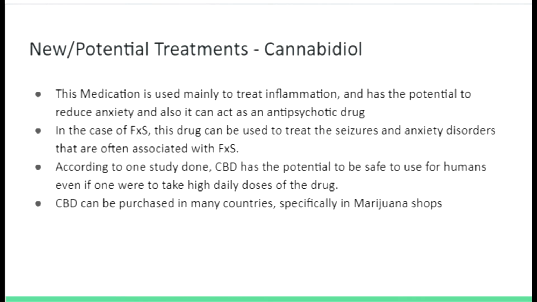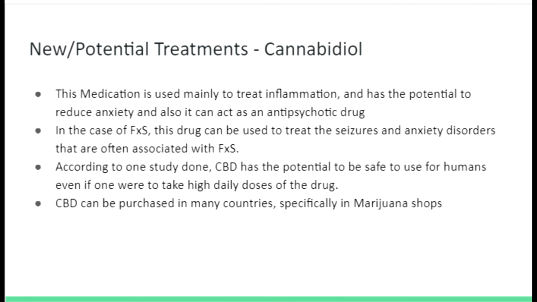Cannabidiol is one of the new or potential treatments that's out there to treat FXS. This medication is used mainly to treat inflammation and has the potential to reduce anxiety, and it also can act as an antipsychotic drug. In the case of FXS, this drug can be used to treat the seizures and anxiety disorders that are often associated with FXS.